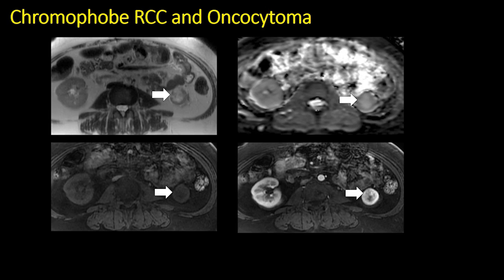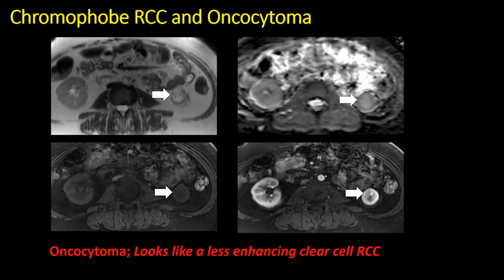Contrast those images with this lesion, which is an oncocytoma. We can see that the signal intensity is much brighter on T2, similar to what we'd expect for clear cell renal cell carcinoma, though the lesion is enhancing less than what we would expect for a clear cell RCC. And in this case, one might consider the diagnosis of oncocytoma, though we certainly could not exclude a clear cell RCC, which would actually be more common. In this case, a diagnosis of renal oncocytoma was confirmed after biopsy.